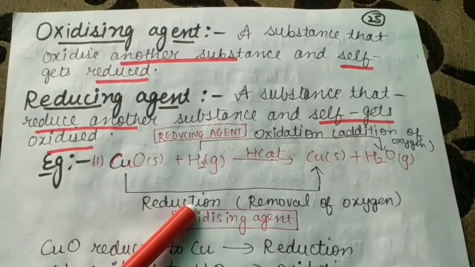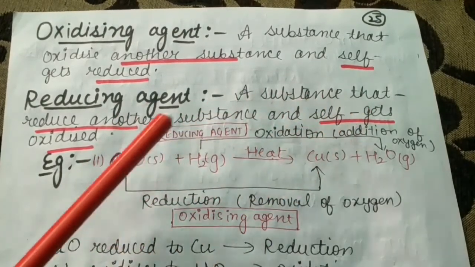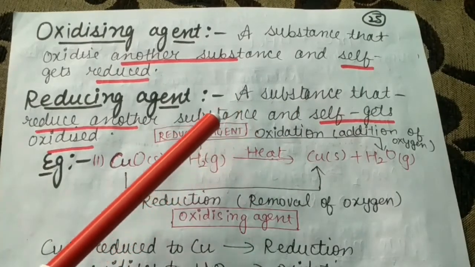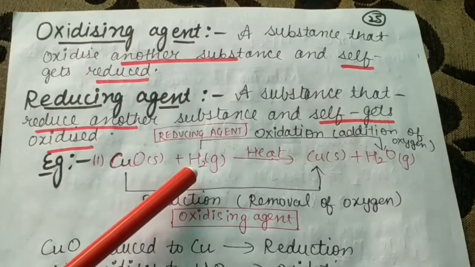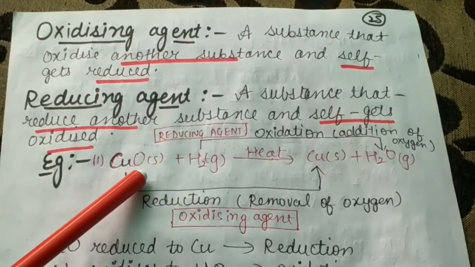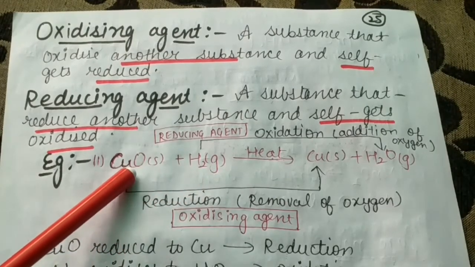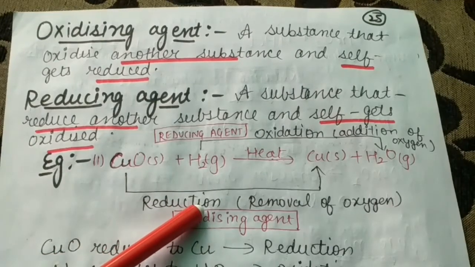Beta, according to the definition, see this. A substance that reduces another substance: you can see here hydrogen reduces copper oxide. How does it reduce? By taking the oxygen. If the oxygen is removed from copper, then it is being reduced and reduction takes place.